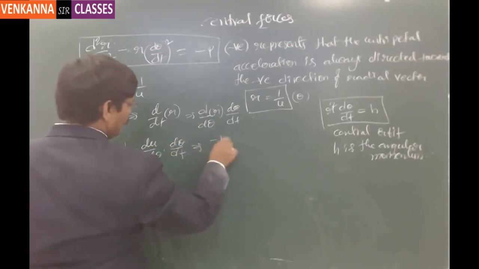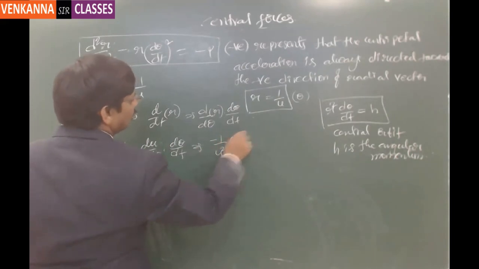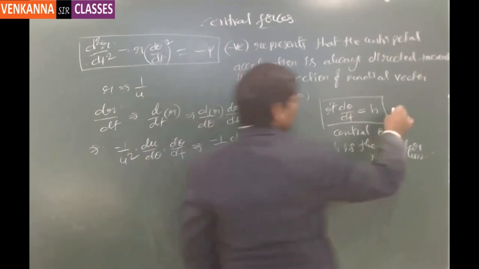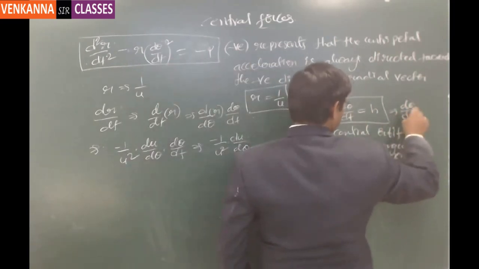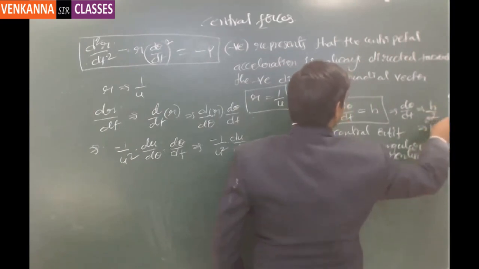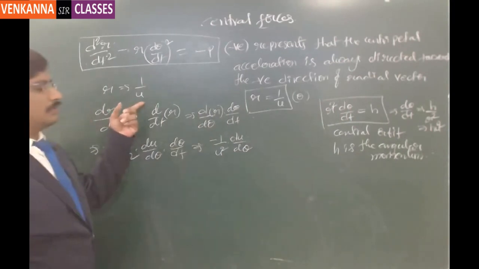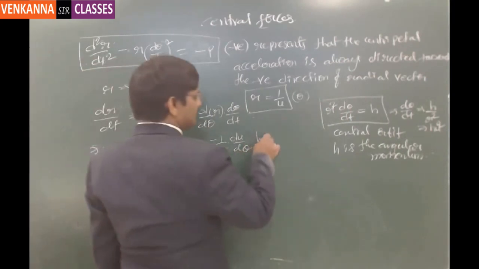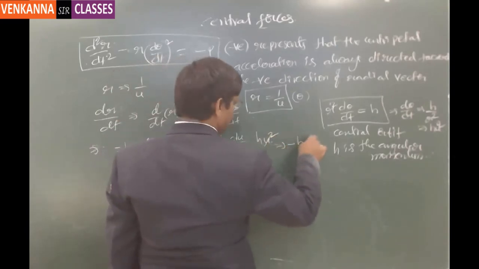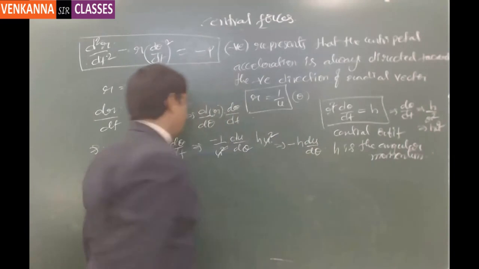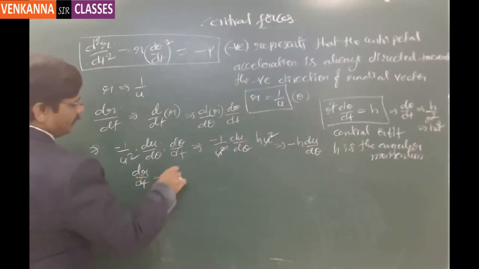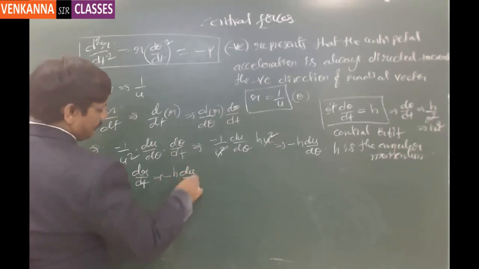So minus 1 by u square into du by d theta into d theta by dt, you can replace d theta by dt as h by r square, or h u square, because u is equal to 1 by r, which we have introduced. So this u square cancels out, and minus h into du by d theta is the value of dr by dt.